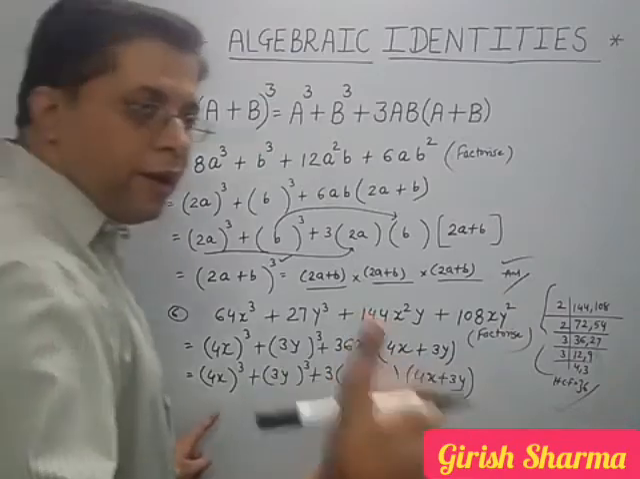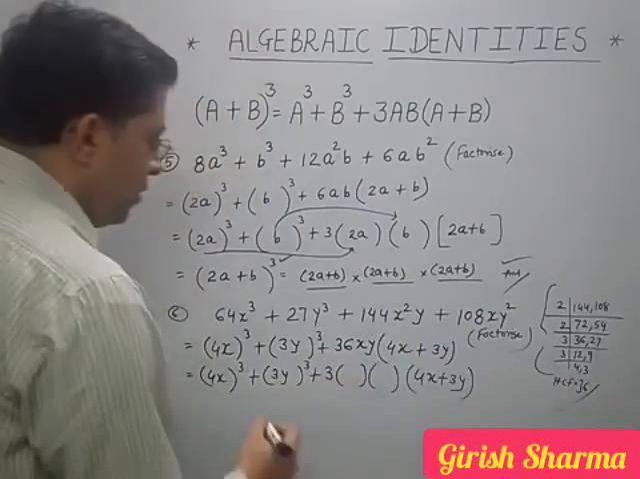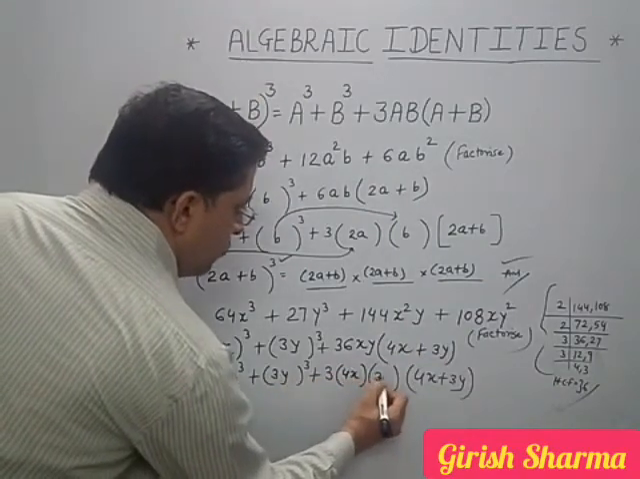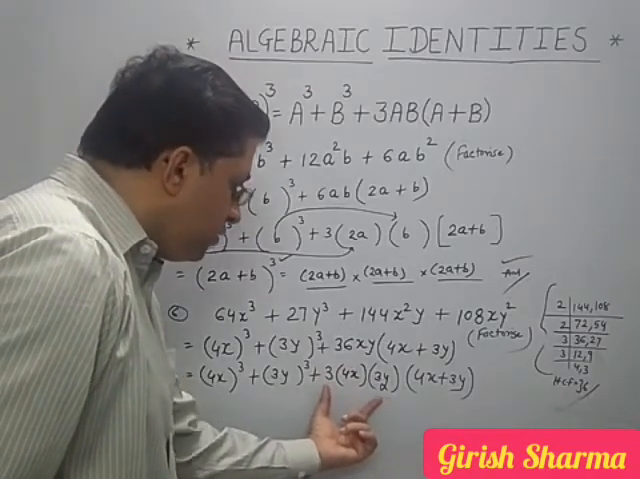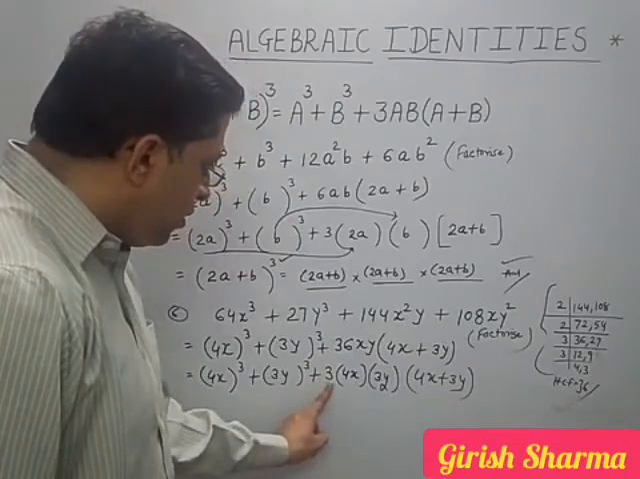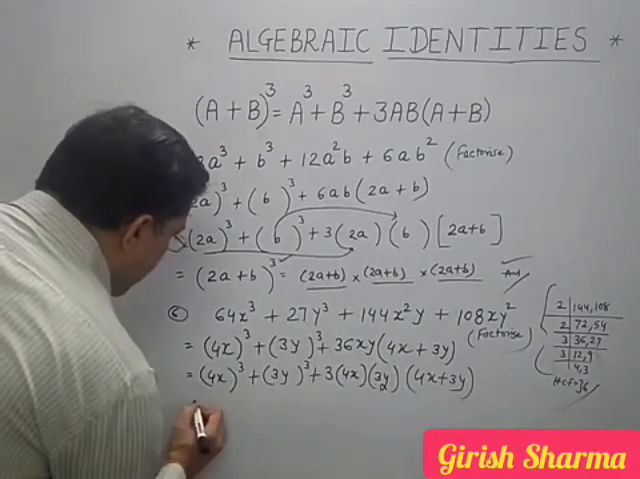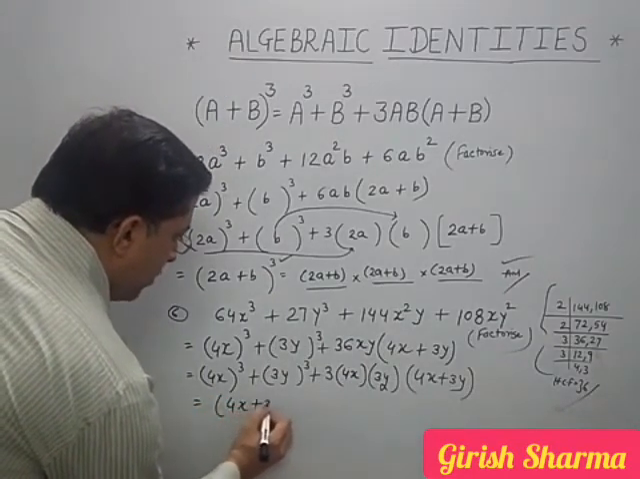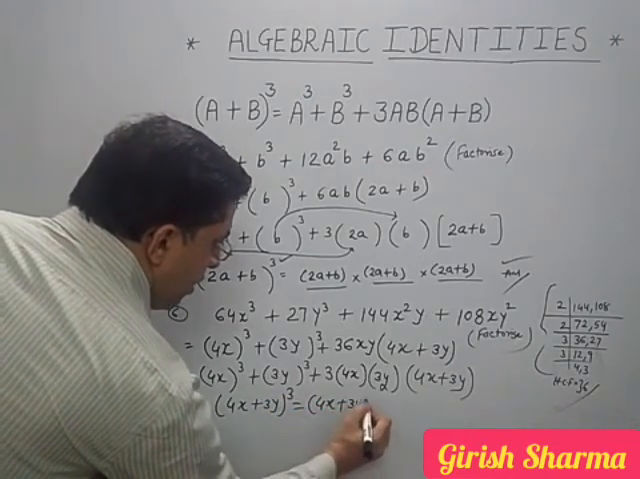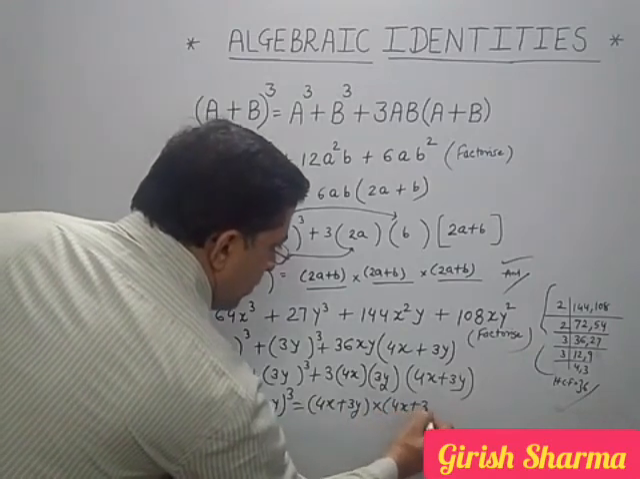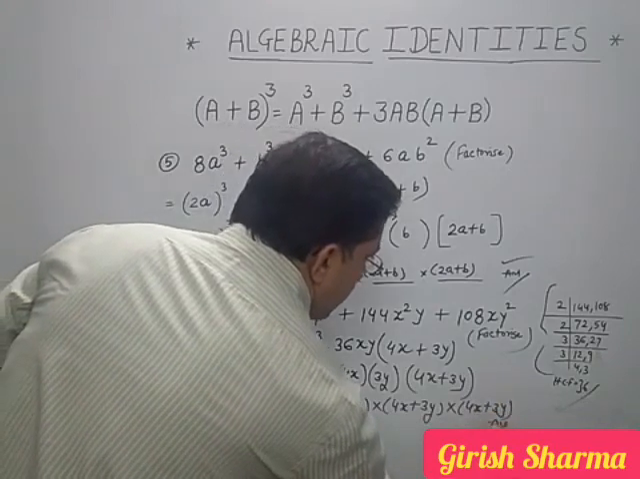So what is our formula again? a³ + b³ + 3ab(a + b). Then what will be a? a will be 4x and b is 3y. If I am putting 4x and 3y, then its product 36xy is coming or not, that we see. 3 4s are 12, 12 3s are 36. 36xy is coming. It means this is right. Now I can write (4x + 3y)³. This will be (4x + 3y)(4x + 3y)(4x + 3y). This is your answer.